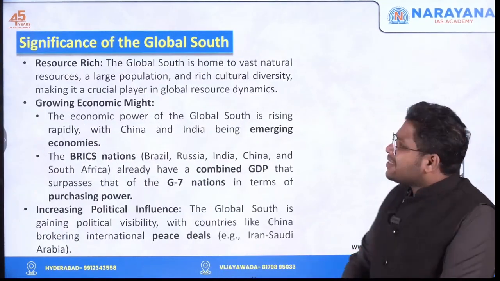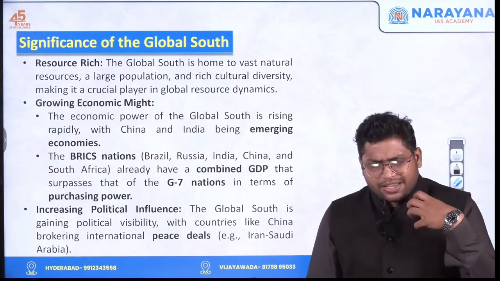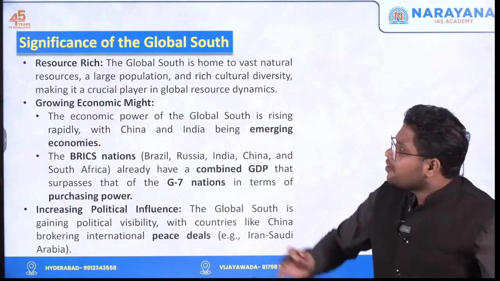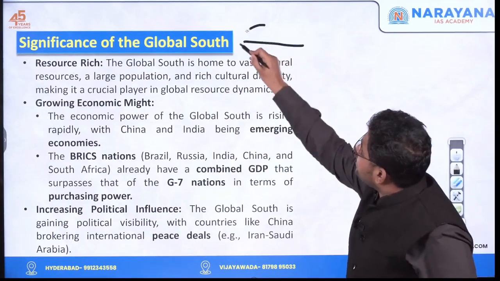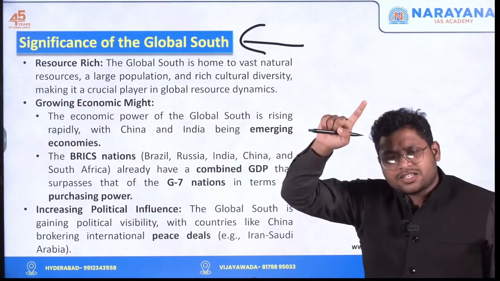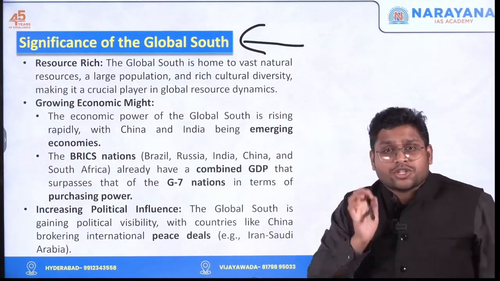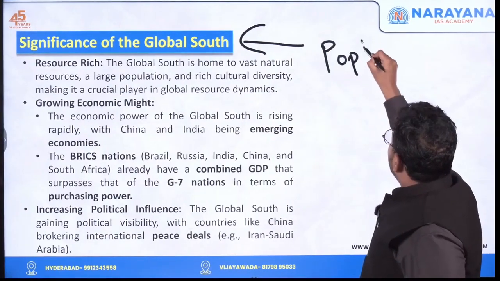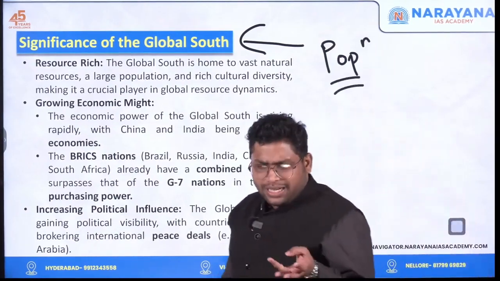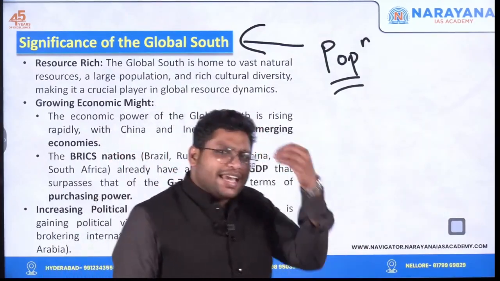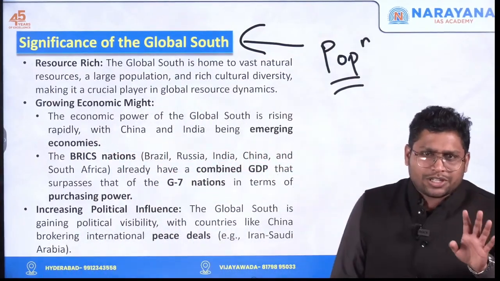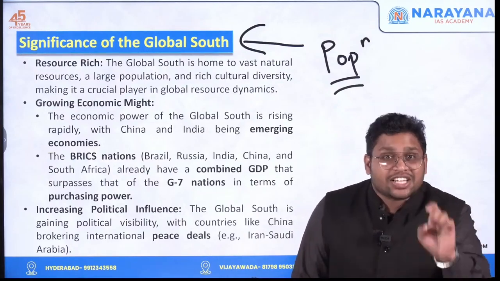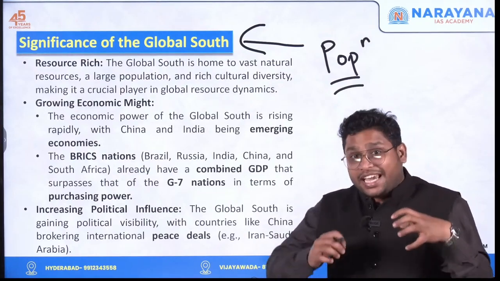Now, why are we even discussing the global south? Why does the discussion become very important? First of all, global south is now very important. First, it has got lots of resources. You look at resources in terms of population. If you look at the population of global south, it includes China and India. That means anyway, it's going to have very high population. This population, if provided with education and health and skills, can become the engine of growth.